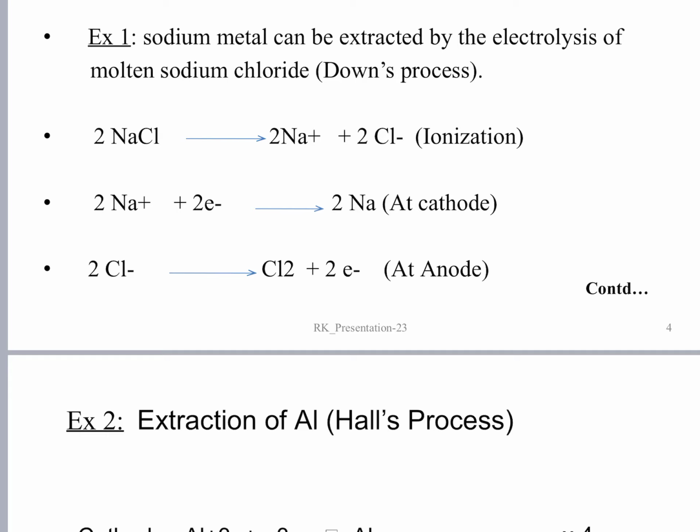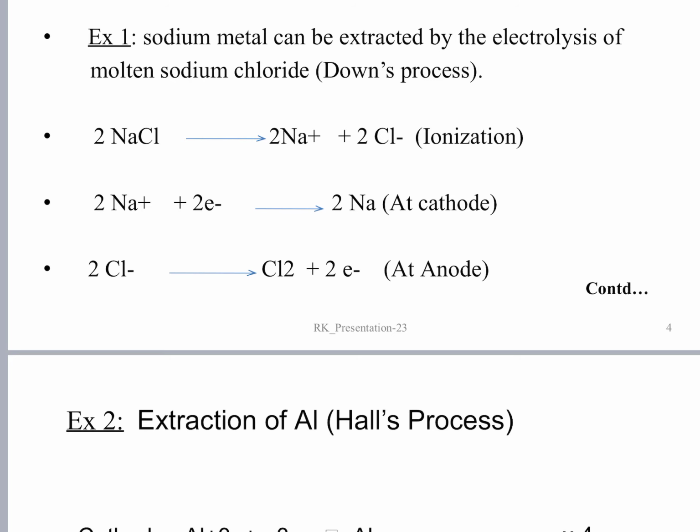These negatively charged chloride ions will move towards the positively charged anode, where they give up their electrons, that is, they lose their electrons and turn into chlorine atoms.